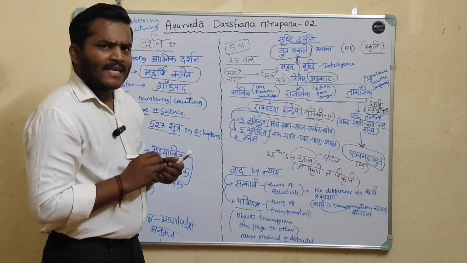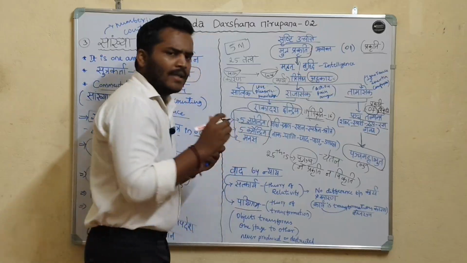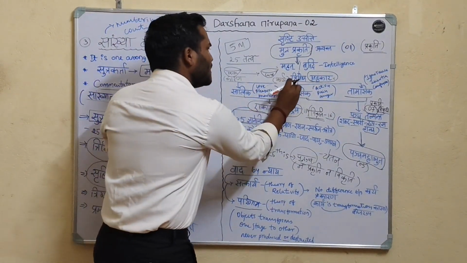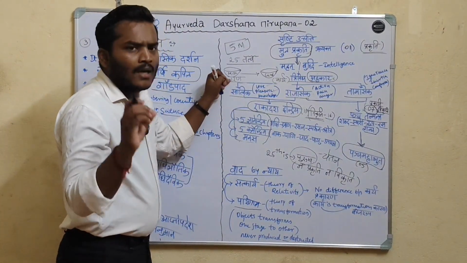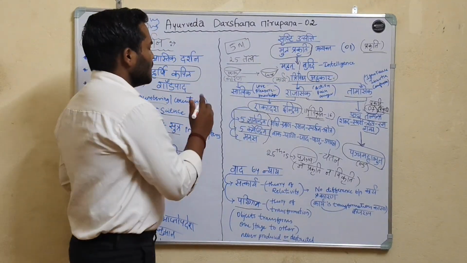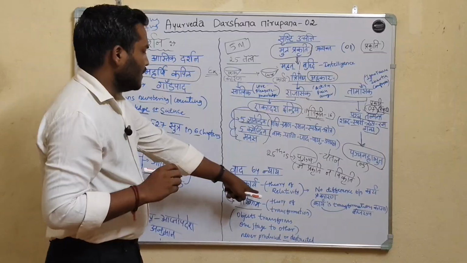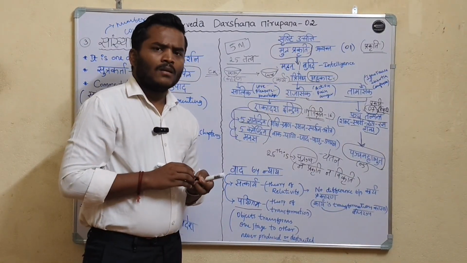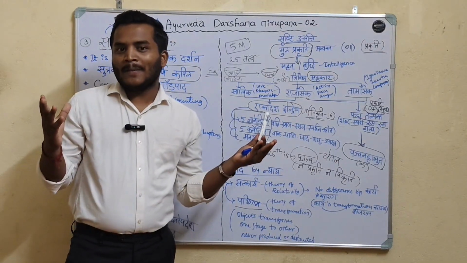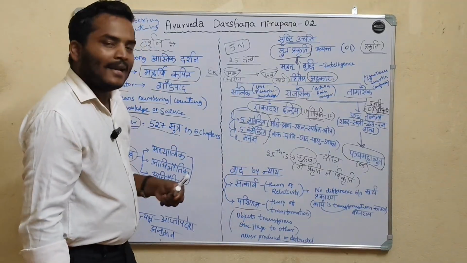What Satkaryavada explains is that there is no difference between the Karana and Karya. Karya is just a transformation of the Karana. This is the example for Satkaryavada, the theory of relativity. The moderns say Albert Einstein discovered the theory of relativity, but our Acharyas had already explained what the theory of relativity is.